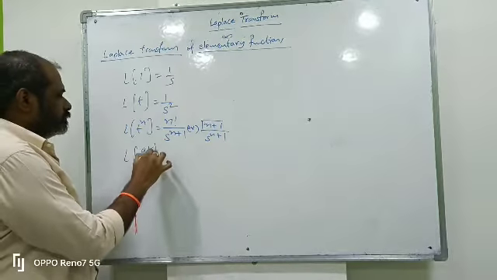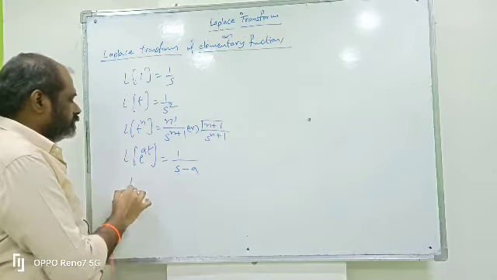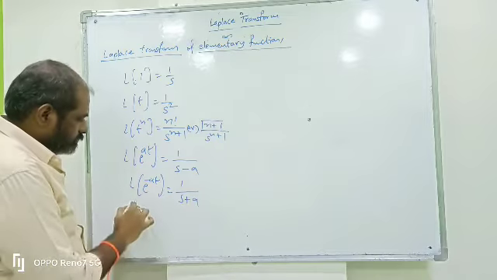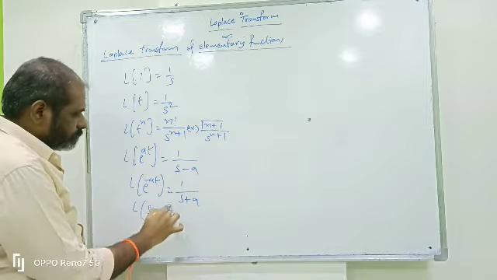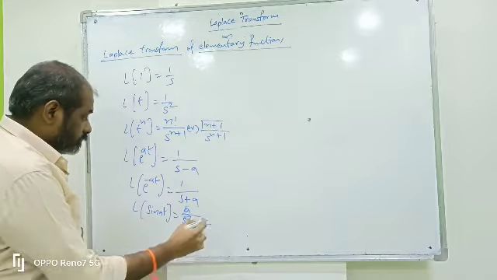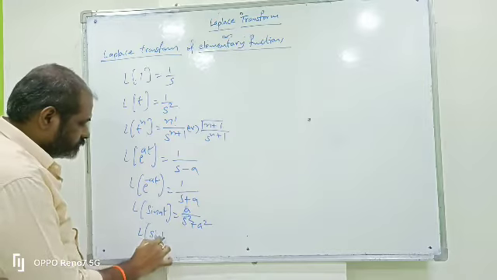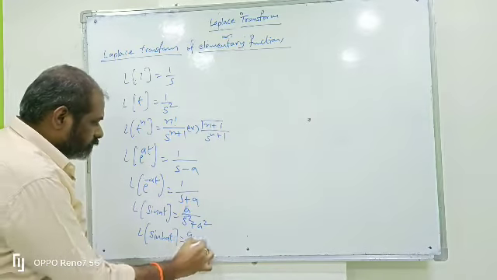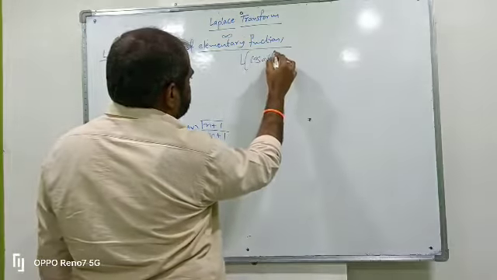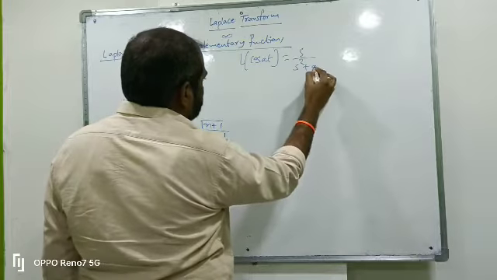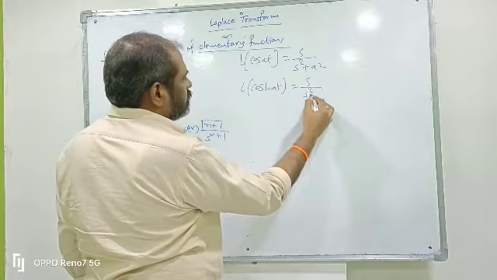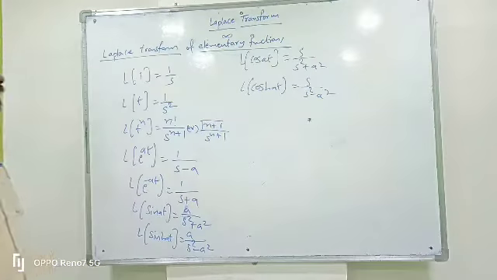L of e power at is 1 by s minus a. L of e power minus at is 1 by s plus a. L of sin at is a by s square plus a square. L of sinh at is a by s square minus a square. L of cos at is s by s square plus a square. L of cosh at is s by s square minus a square. These are the Laplace transforms of elementary functions.